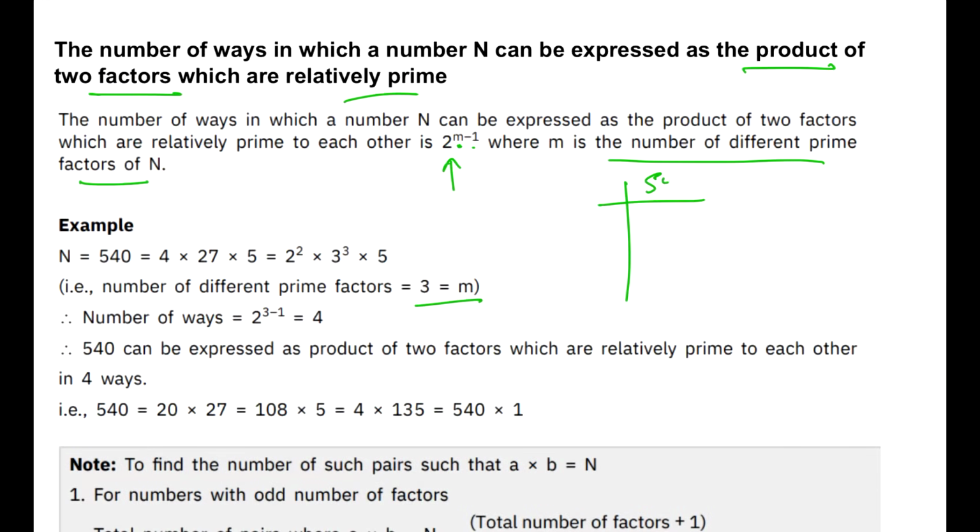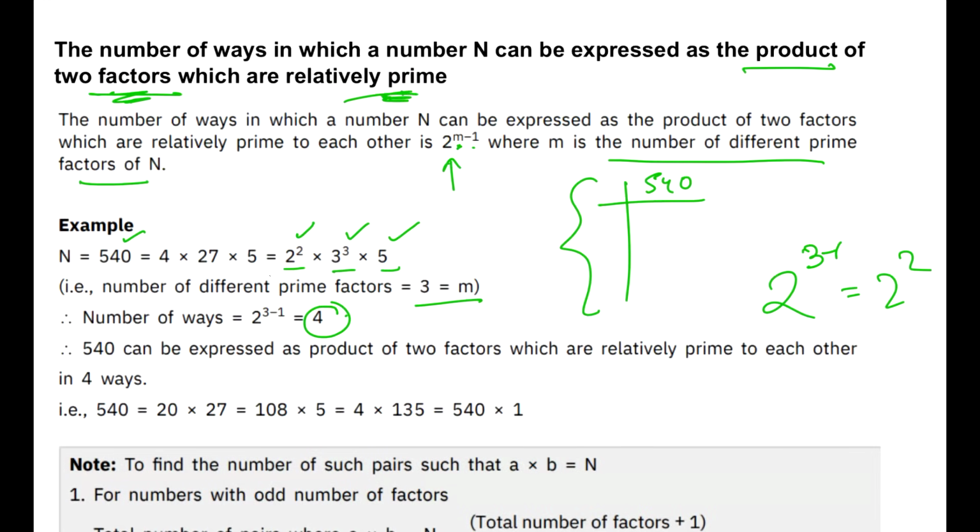You can try this on your own by doing it. The number of different prime numbers you see would be 3. That is 2, 3 and 5. 2 raised to the power 2, 3 raised to the power 3 and 5. But we can use this value by directly taking 2 raised to the power m, which is 3 for us, minus 1, that is 2. So 2 raised to the power 2 will be 4. That means there are 4 different ways in which I can represent the number 540 as 2 factors which are prime to each other.